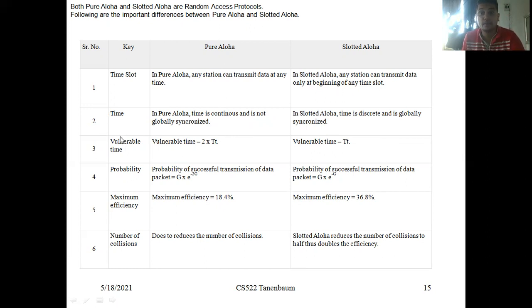And the third one is vulnerable time. Vulnerable time is equal to 2 into Tt in the pure Aloha, but in slotted Aloha it is 1 into Tt.